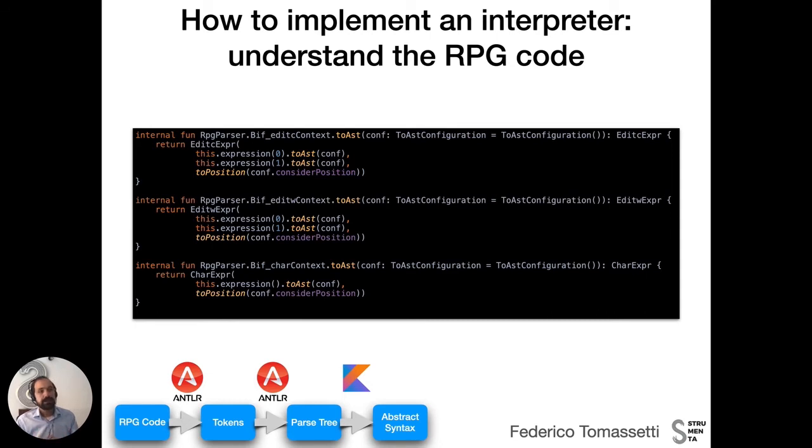And in many cases this mapping is very simple, a one-to-one mapping, because a lot of nodes are very simple in the parse tree, and we basically want them as they are in the abstract syntax tree. So we define a node with a similar name in the abstract syntax tree. We take all the fields or all the children of our parse tree node, and we translate them into children of our abstract syntax tree node. So in many cases this is a simple one-to-one mapping.